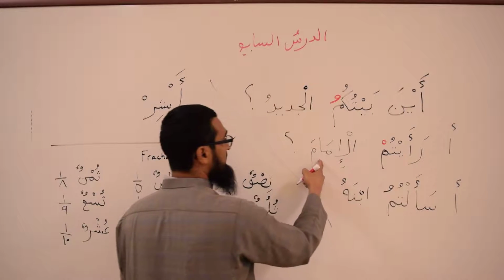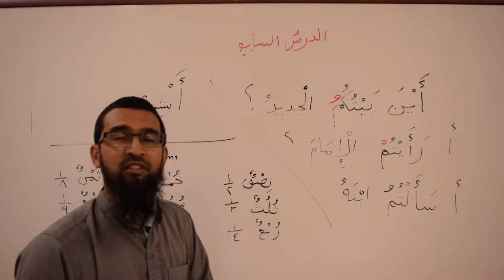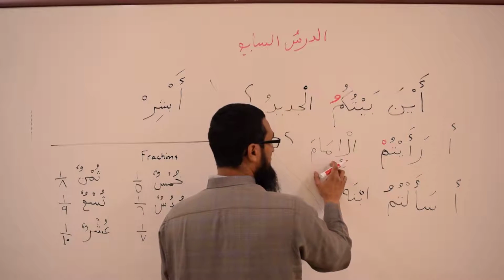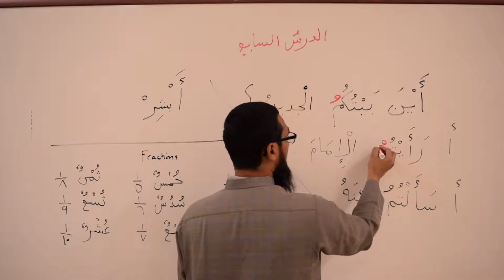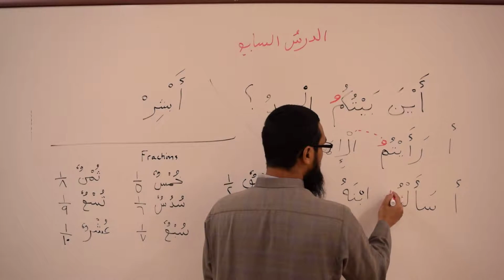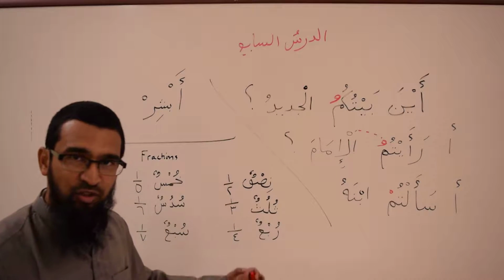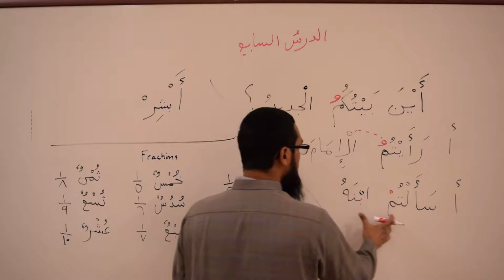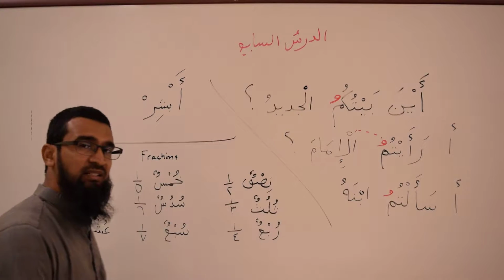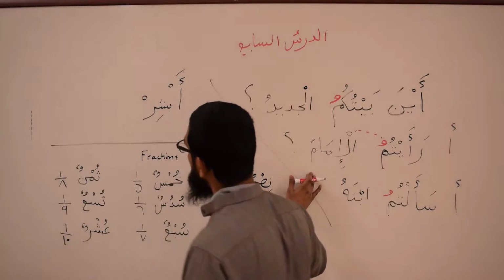Same thing here. أرأيتم الإمام. Remember, this is Hamzatul Wasl, just like this was Hamzatul Wasl, which is not pronounced in the middle of speech. So we have two sukoons. أرأيتم الإمام is going to be أرأيتم الإمام. Okay. أسألتم ابنه. Hamzatul Wasl is not pronounced if you connect it. أسألتم ابنه, you have to make this a dhamma. أسألتم ابنه. Okay, that's one point that needs to be taught.